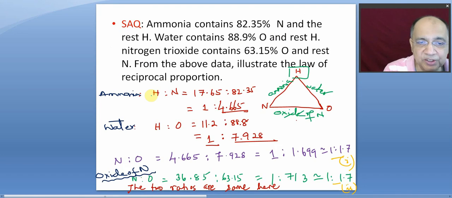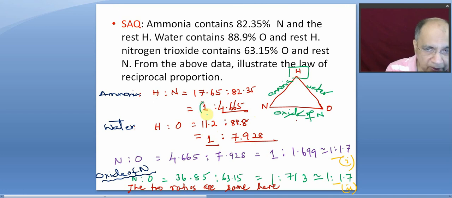Now, it's very simple. In ammonia, hydrogen is to nitrogen is 17.65 is to 82.35. And let us keep H as A, fixed mass. So 1 is to this, right? The mass ratio between hydrogen and nitrogen is 1 is to this. And in water, the mass ratio is this is to this, so 1 is to 7.928.